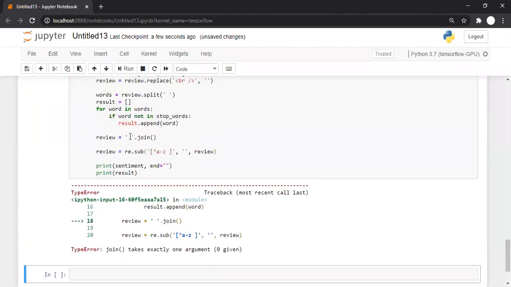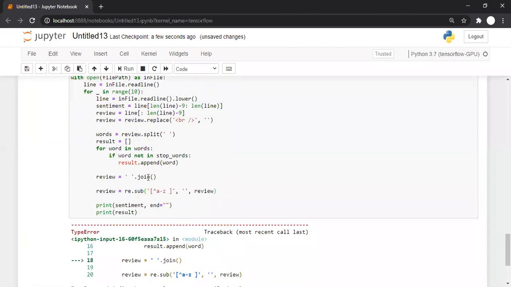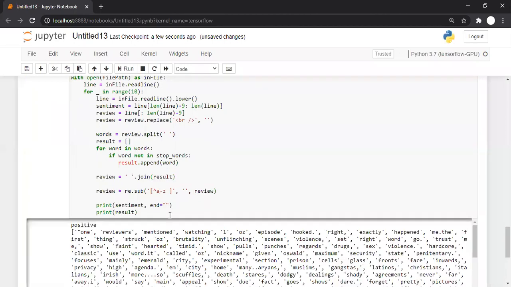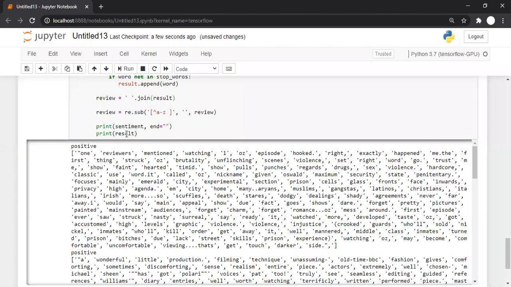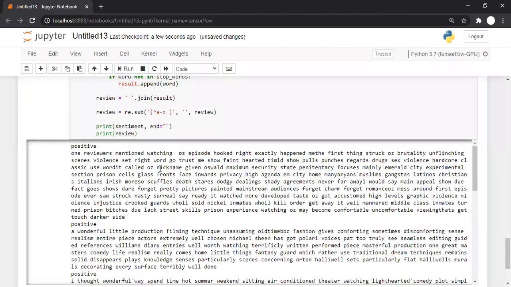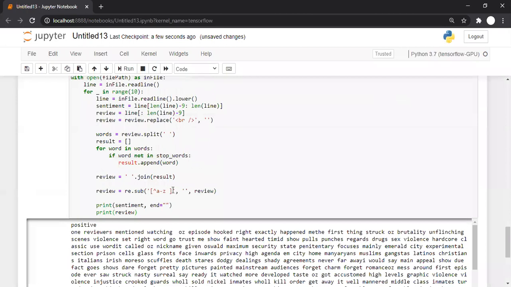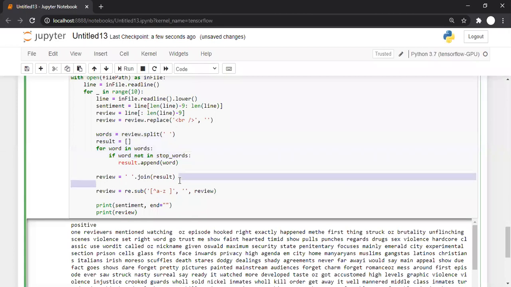Something is wrong. Join. Instead of result, we'll print review. Yes. So what Vinod was suggesting is that we should remove stopwords first and then remove the special characters. So that's what Vinod was suggesting in the group. And yes, Vinod, your suggestion is more appropriate and correct. Thanks for the correction.